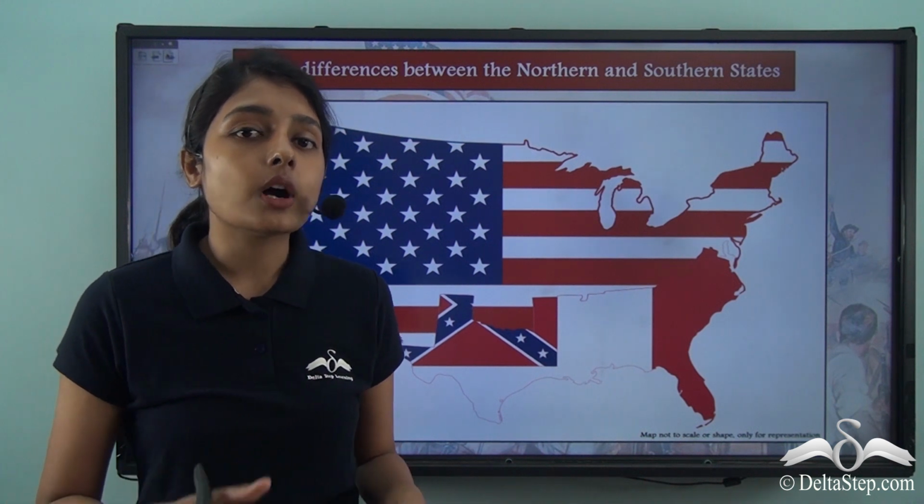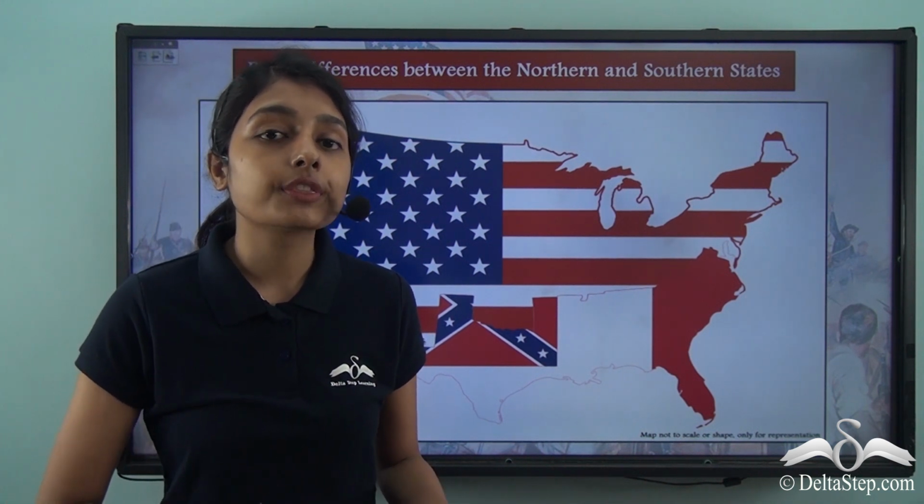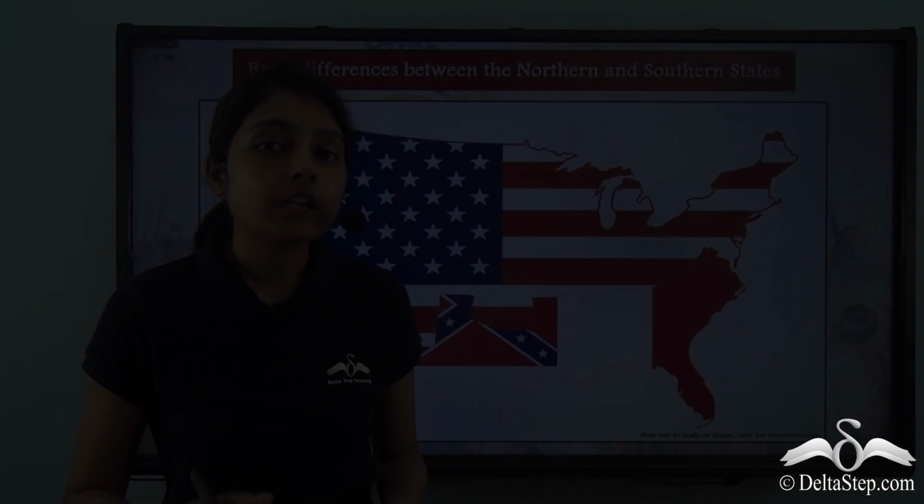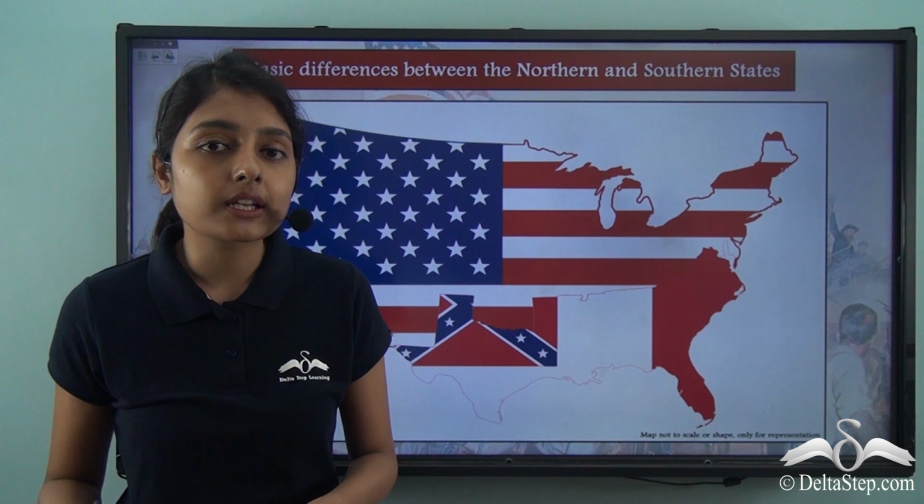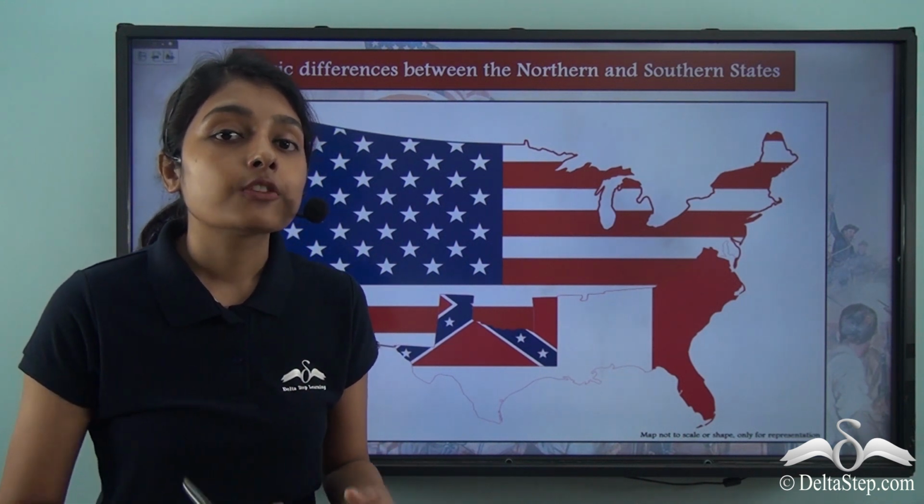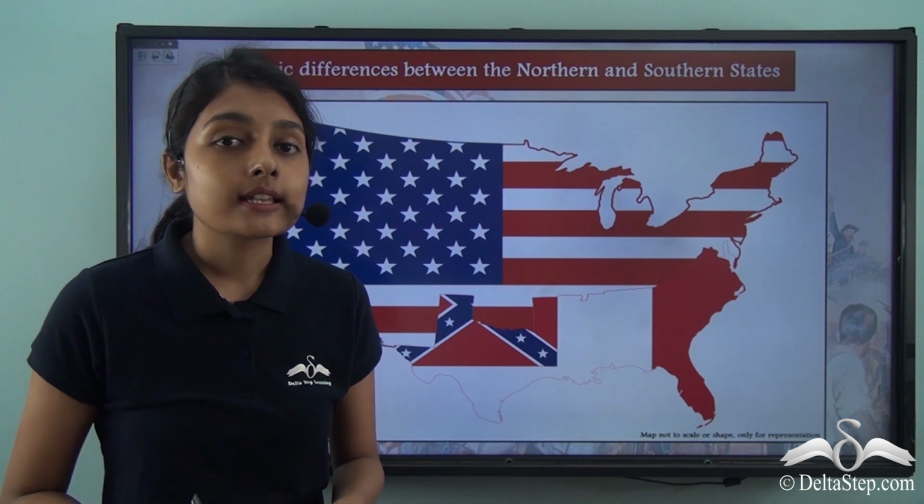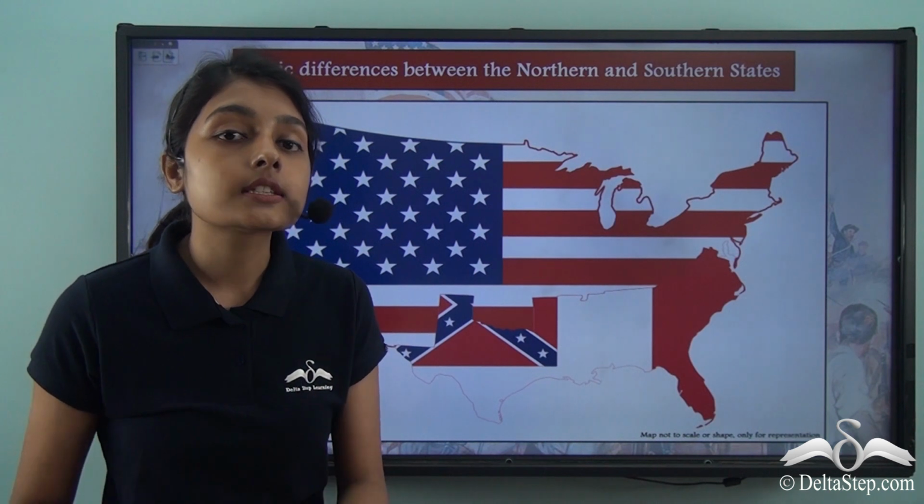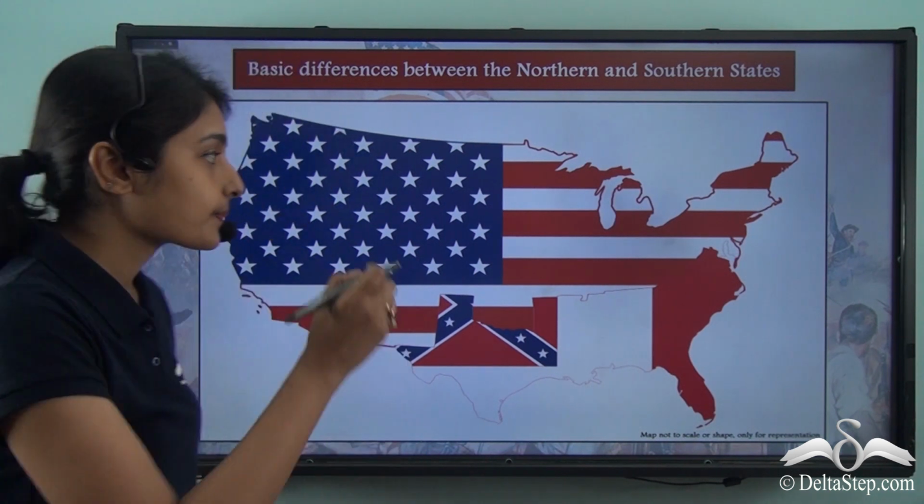Now, let us try to understand what was happening on the economic front in the northern and the southern states. And to understand what was happening economically in the northern and the southern states, we have to go back to a time when these were colonies, that is, when these were the northern and the southern colonies under British colonial rule.